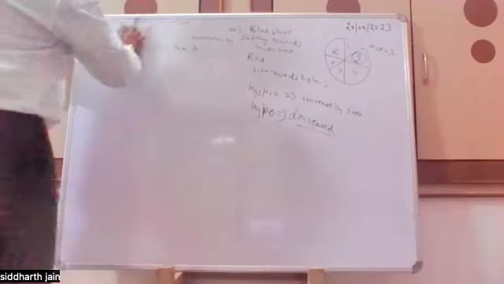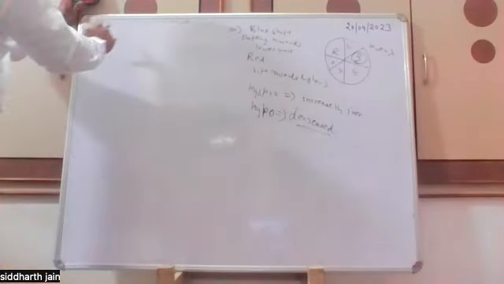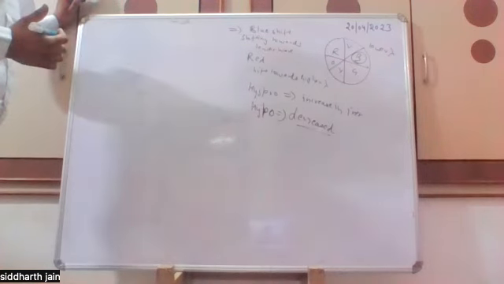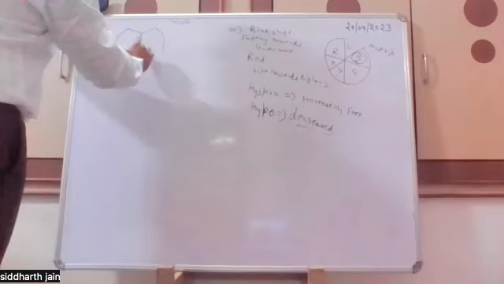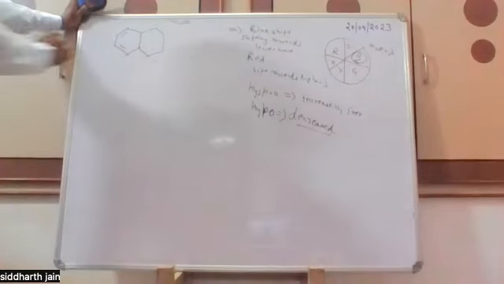Good. What is the difference between homoannular and heteroannular dienes? We have a molecule like this, and the diene is present like this, so it is a homoannular diene.